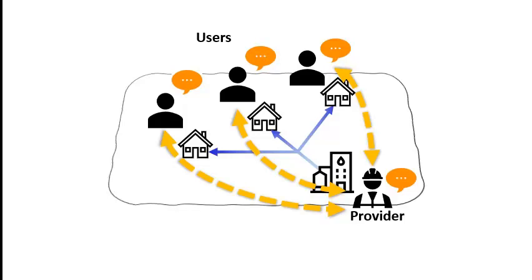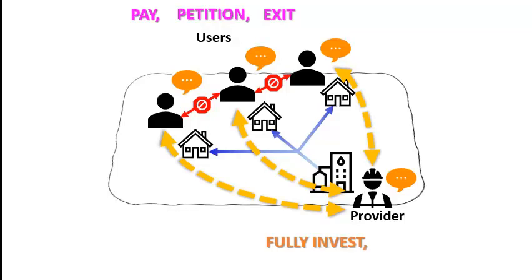The provider can also communicate with the three users. However, a user cannot communicate with other users. Other than that, the decision options for the users and the providers are identical to the previous rounds. Users still have the same options as before: pay, petition, or exit. The provider also has the same options as before: fully invest and minimally invest.